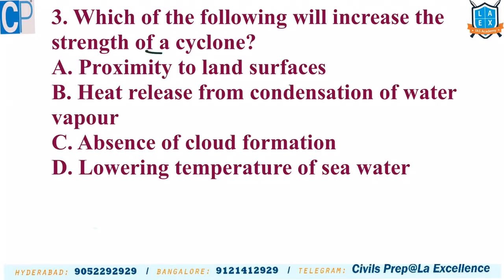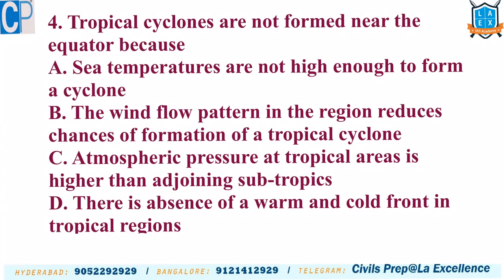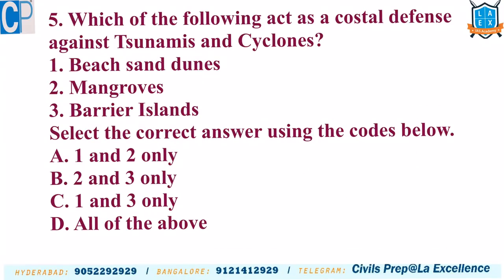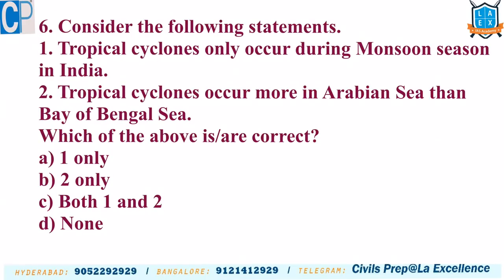Third question, regarding the strength of a cyclone. Fourth question, why no cyclones at the equator? Tsunamis and cyclones. What are coastal defense systems, meaning those which protect during cyclones. Next is with regard to tropical cyclones in India, the Arabian Sea and the Bay of Bengal.